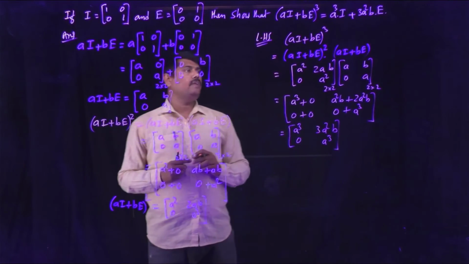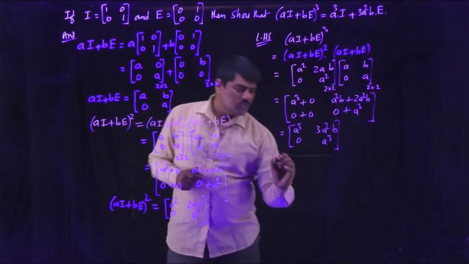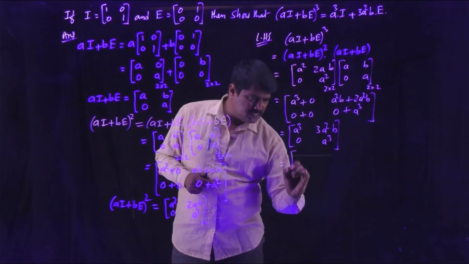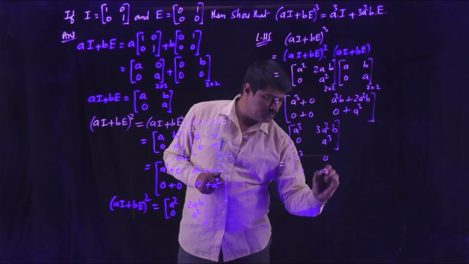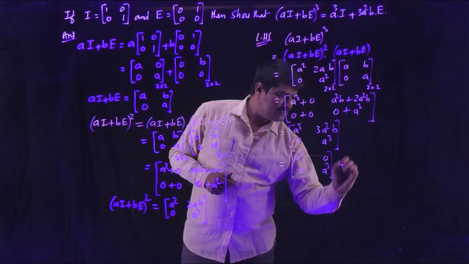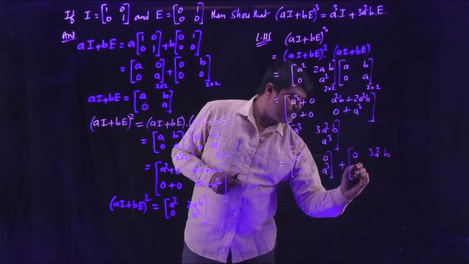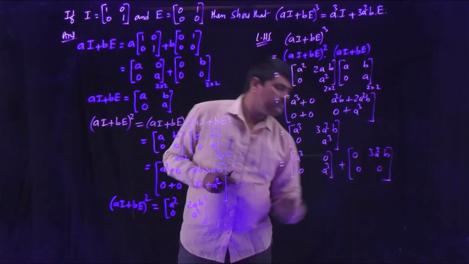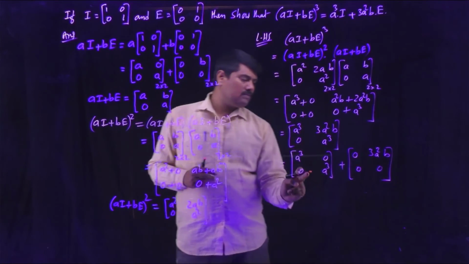Now you have to verify whether it is equal to a^3 I + 3a^2 b E. So first split this one like this: [a^3 0; 0 a^3] plus [0 3a^2 b; 0 0]. To achieve RHS you have to split this one like this.